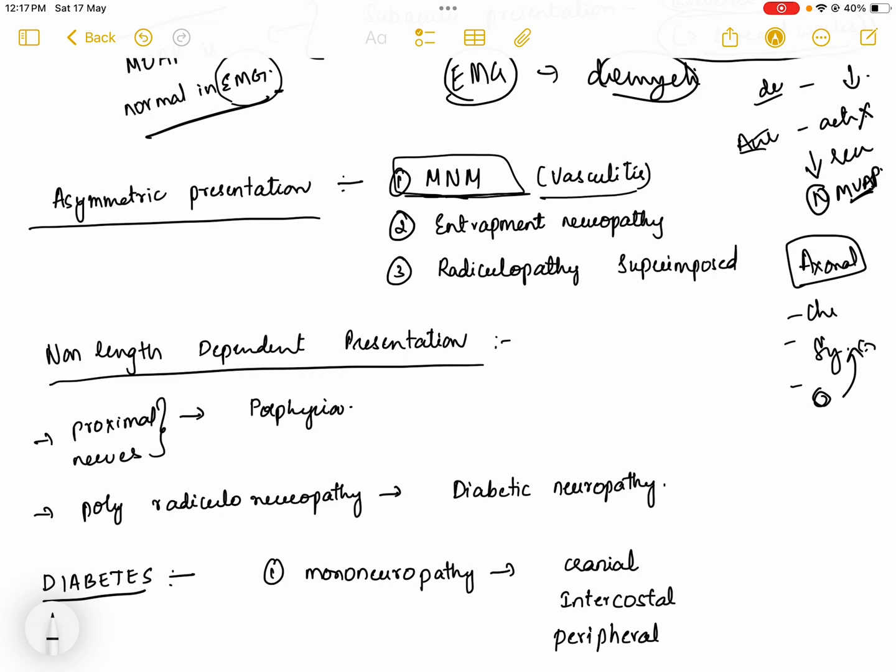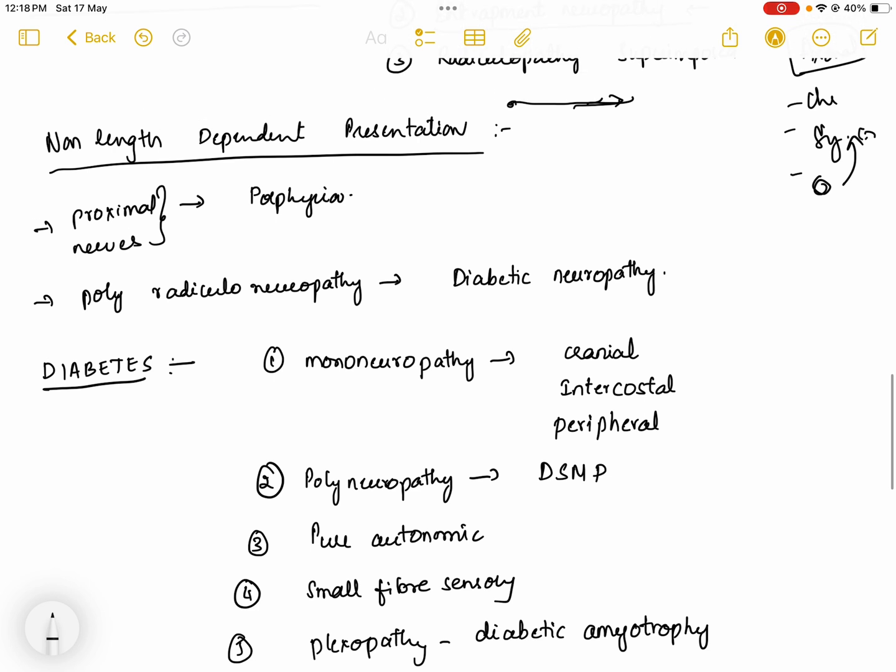This is secondary to vasculitic neuropathy or entrapment neuropathy. Of the single nerve, there is some entrapment. For example, median nerve entrapment in the carpal tunnel. This can happen, so the single nerve is involved. Or superimposed neuropathy with superimposed radiculopathy, the single nerve could also be involved. When there is asymmetric presentation also, we have to think, is it axonal or not. Sometimes these axonal neuropathies also have non-length dependent presentations.